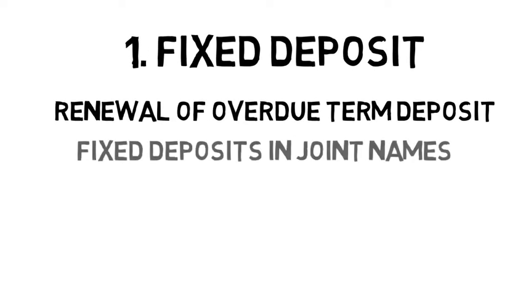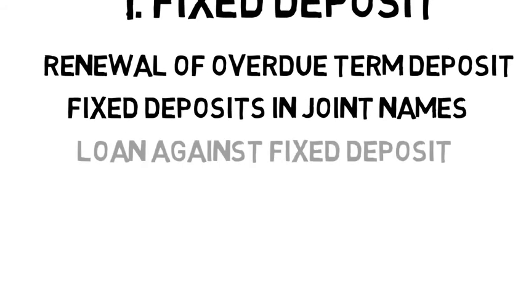Fixed deposits in joint names. The deposit in joint names means the bank becomes debtor to joint owners. Premature payment of fixed deposit in joint names with either or survivor clause can be obtained only when both the depositors are available and give their consent for withdrawal of money, as the mandate of either or survivor is applicable only on maturity.